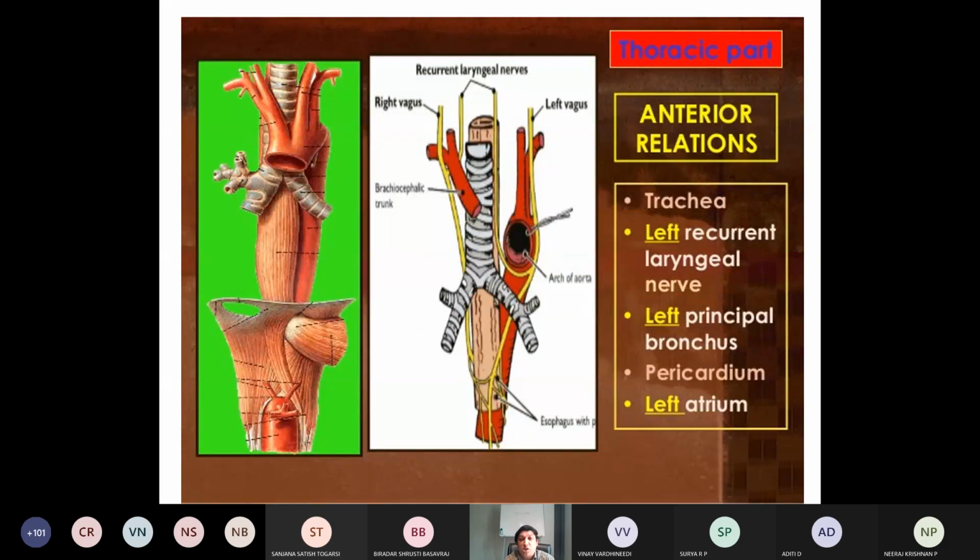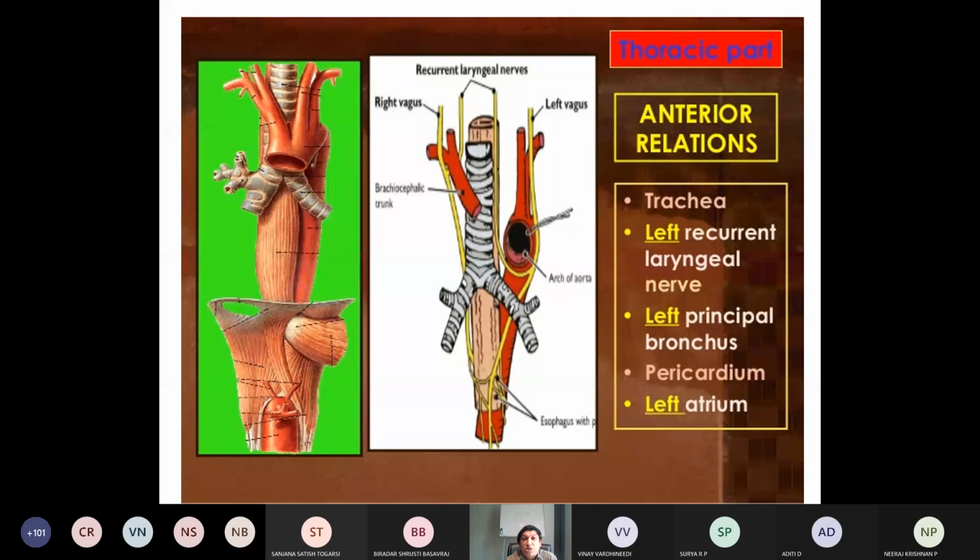Then proper thoracic part, some structures are related anteriorly. Again same continuation: trachea, left recurrent laryngeal nerve, left principal bronchus, some part of the pericardium, and left atrium. These are the anterior relations of the thoracic part of the esophagus.